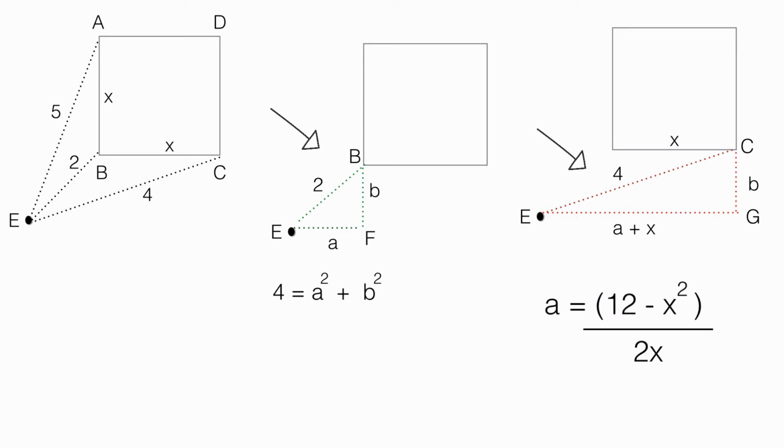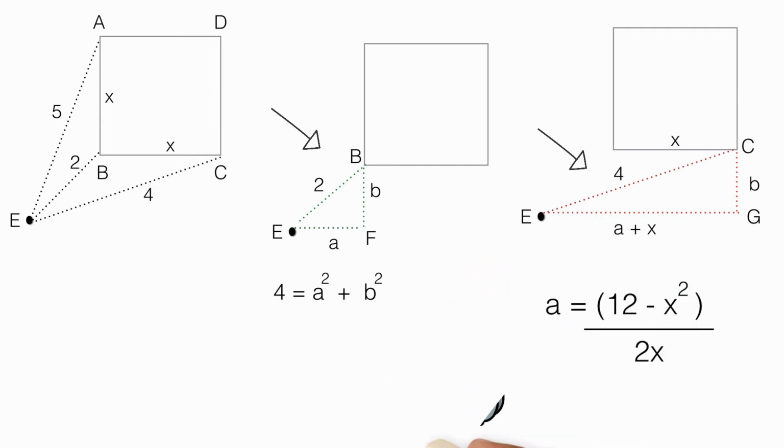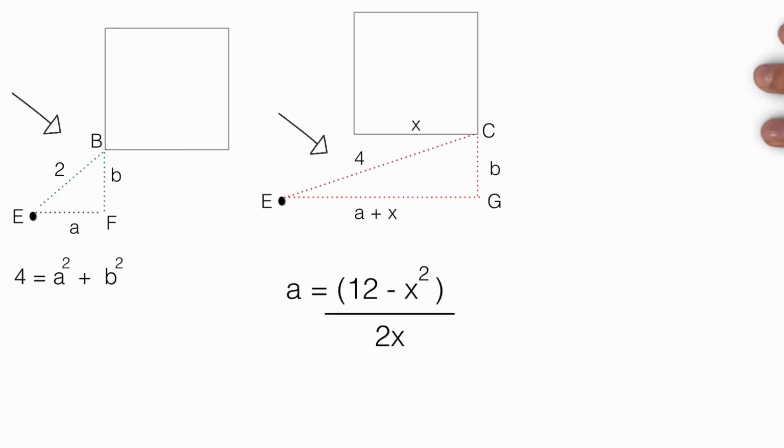Now at this point you might say, why are we solving for A when we want X? And that's a good question. Actually, we are not solving for A. We are getting A in terms of X. This means that later we can replace A with X, and that will help us arrive at X. We will see this shortly. Okay, so this is our second equation.